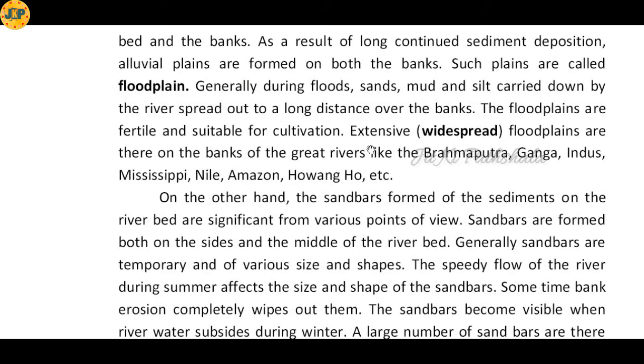As I have already said, flat plains are suitable for cultivation because these are fertile due to the deposition of sand, mud and silt. Extensive, that means widespread, flat plains are there on the banks of the great rivers like Brahmaputra, Ganga, Indus, Mississippi, Nile, Amazon, Hwang Ho, etc. So large areas covered by flat plains can be seen on some of the important rivers around the world like Brahmaputra, Ganga, Indus, Mississippi, Nile, Amazon, Hwang Ho, etc.